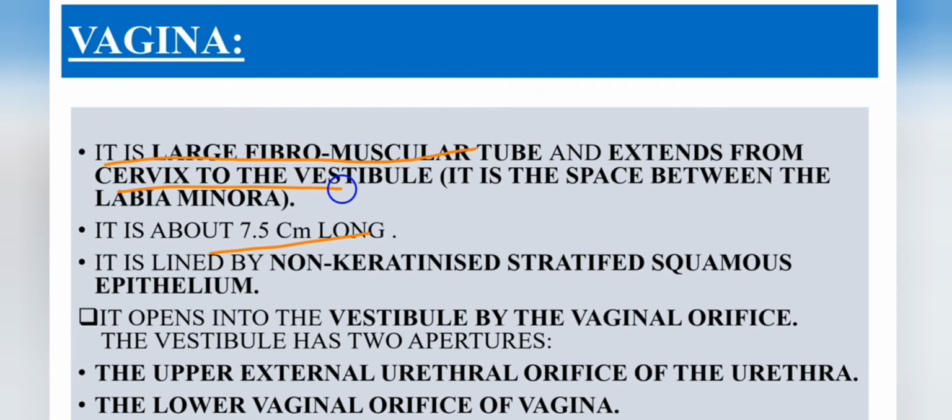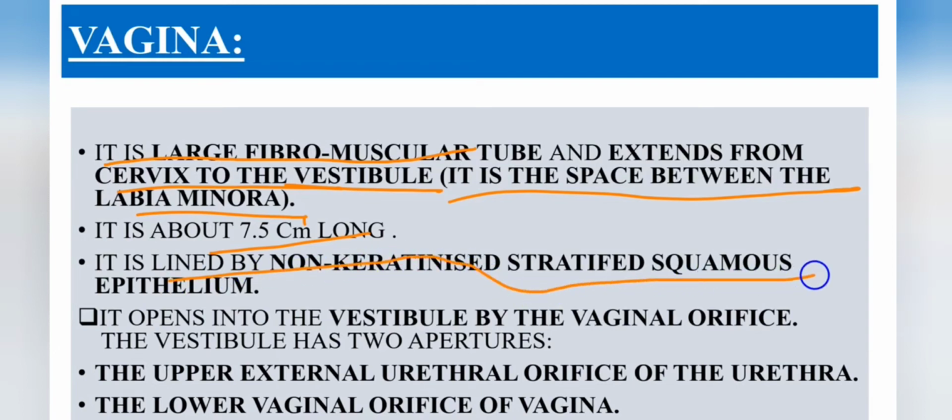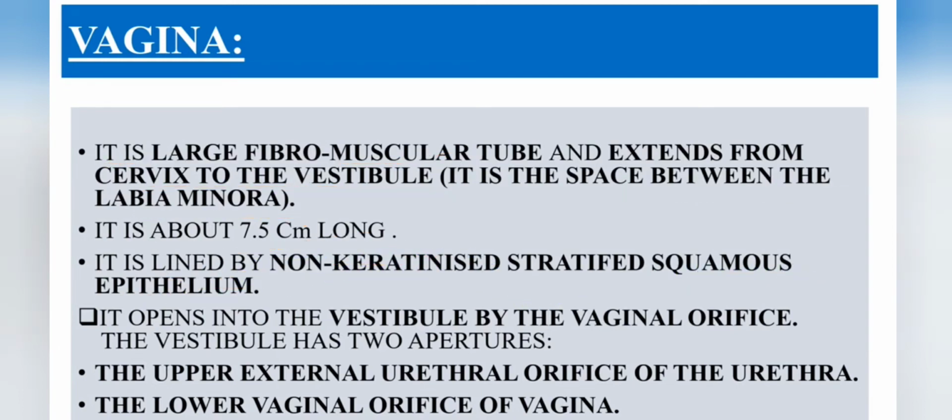from the cervix to the vestibule, which is the space between the labia minora, and it is lined by non-keratinized stratified squamous epithelium. And this vagina opens into the vestibule by the vaginal orifice, and this vestibule has two apertures. They are the upper external urethral orifice of the urethra and the lower vaginal orifice of the vagina.